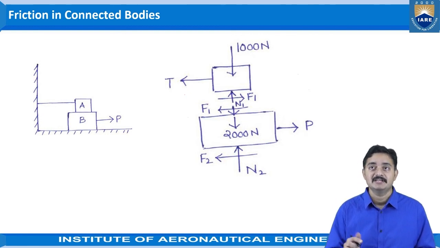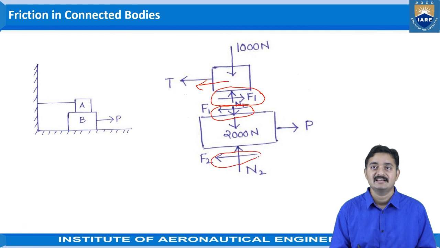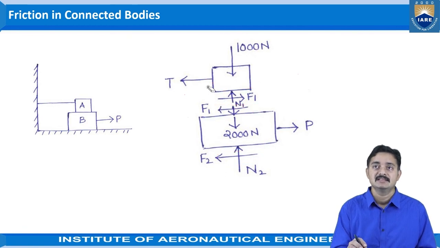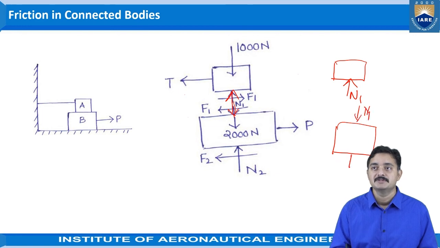Then because of the application of the frictional force here, what is happening? The frictional force is acting towards the right side as this object is trying to move towards the left side. Okay, and coming to this surface, F1 and F2 are acting towards the left side. That is the understanding. Whenever the frictional force is present, we need to apply the normal reactions towards the object. For this condition, the normal reaction will be in this direction, and for block B, the normal reaction will be towards the object.